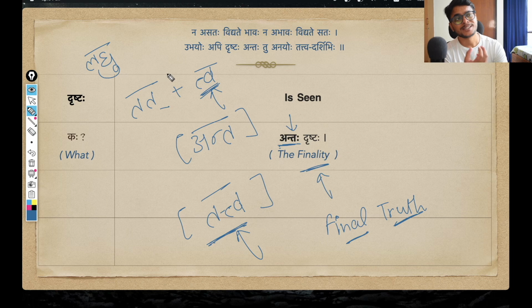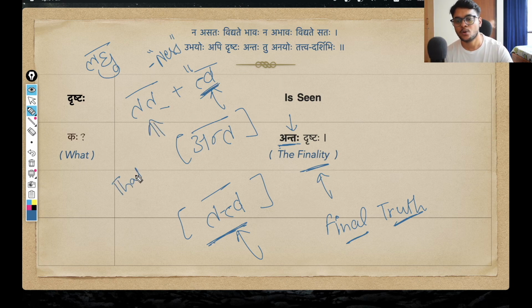Or guru means heavy or long, so gurutva means that longness, that heaviness. So this twa denotes the essence of anything. That is why in English we can denote it as this 'ness', shortness, heaviness. And tat we already know means that. Together, tattva simply means thatness.